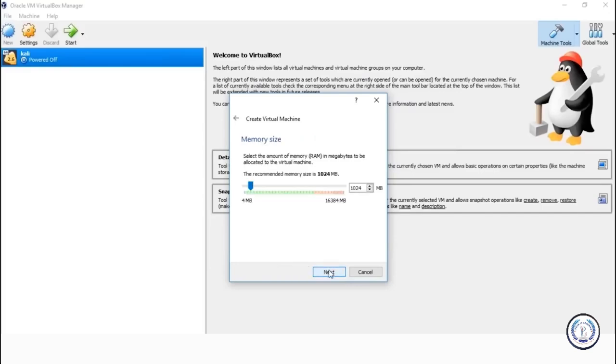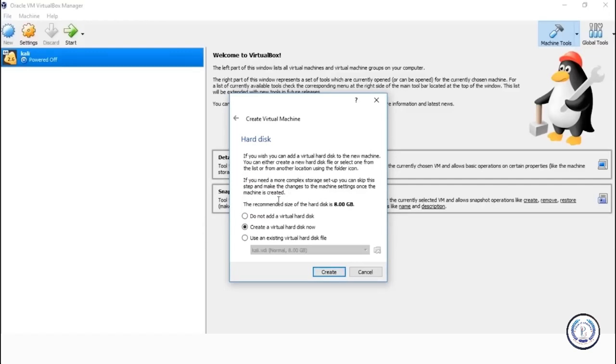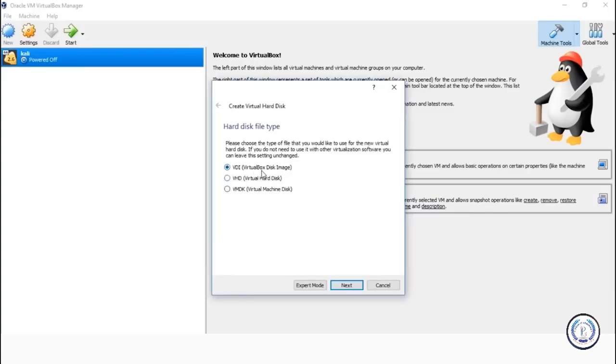Click on Next. And again, like I said earlier, depending on what you're doing on the Kali Linux virtual machine, you go ahead and assign the memory. Since I'm just showing you how to install, I'm not assigning much memory here. So let's just retain the default 1024 MB, that's 1 GB, and click on Next. And you have 3 options here: do not add a virtual hard disk, create a virtual hard disk now, or use an existing virtual hard disk file. Go ahead and select the second option and click on Create.